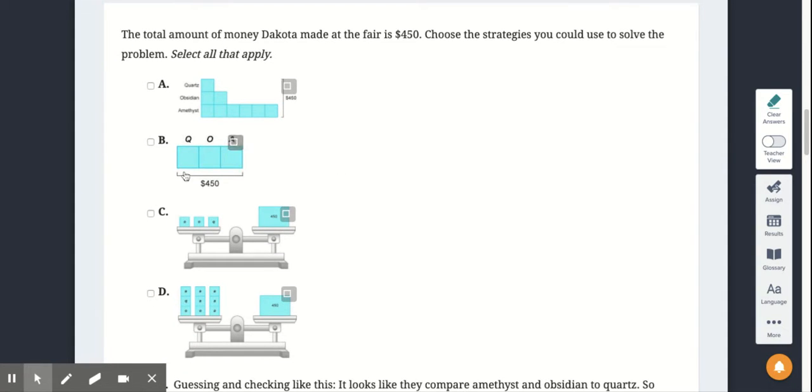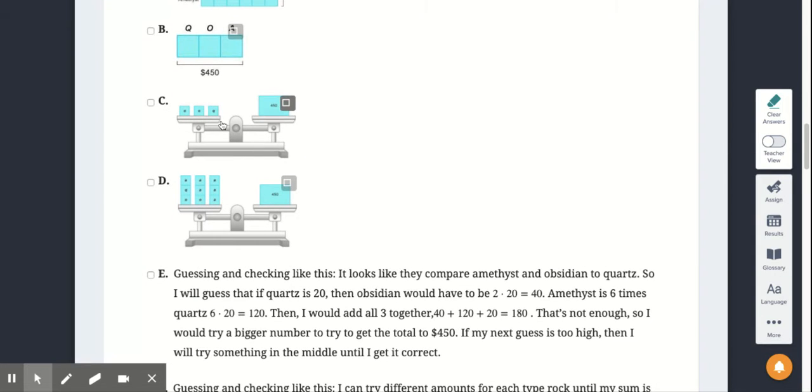This one shows us that the quartz is this much, the obsidian is this much, and the amethyst is this much, and that's a total of $450. Remember about tape diagrams that tape diagrams are equal. So if I put 150 in here, I put 150 in here, and I put 150 in here. So think about that. This one shows you that this rock, and this rock equals 450.